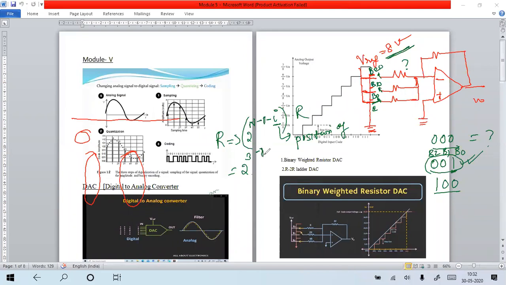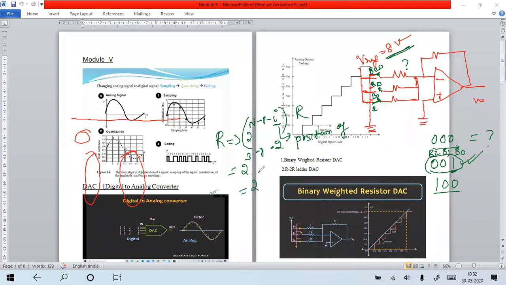What is the position of this resistor? Bit position is the second position, right? We said 0th bit, first bit, second bit, totally 3 bits. If you say the LSB is the 0 bit, the next bit is the first bit, and the MSB according to here is the second bit. So the I position is the second position, so I can say minus 2. So what is the value?